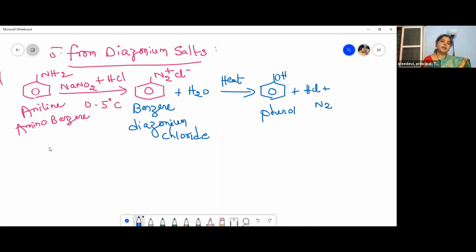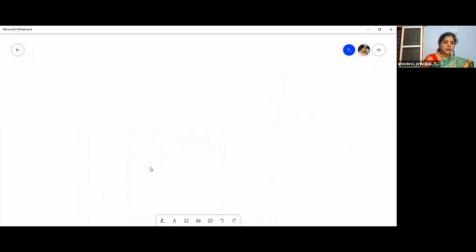Benzene diazonium chloride is also called a diazonium salt, as it contains the cation and anion, N2+ Cl-. This is the last preparation of phenols. Let us move to the properties of phenols.